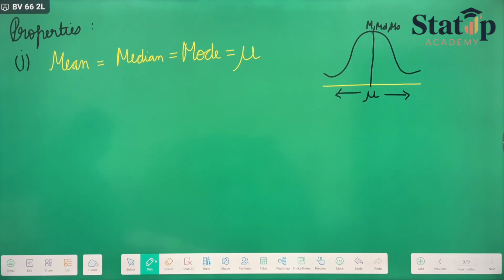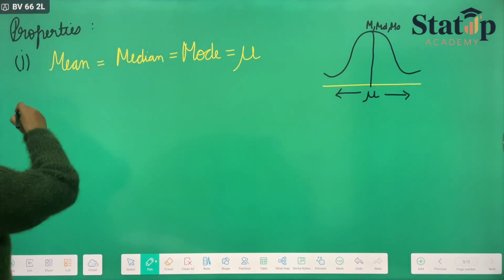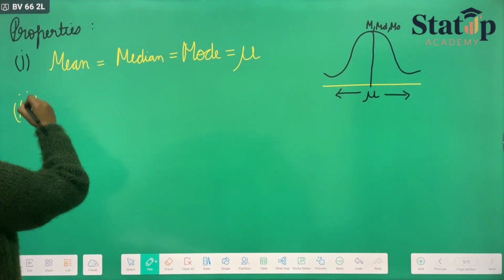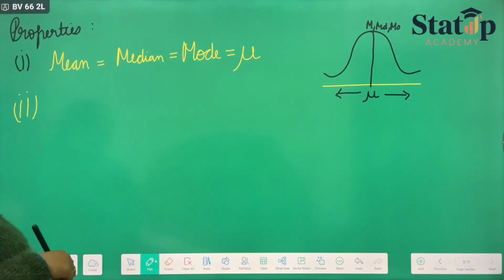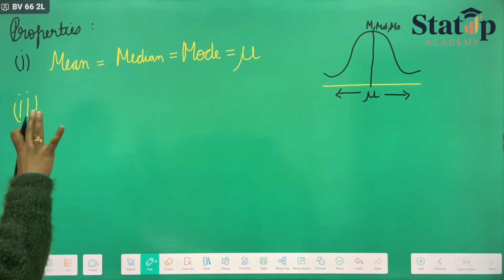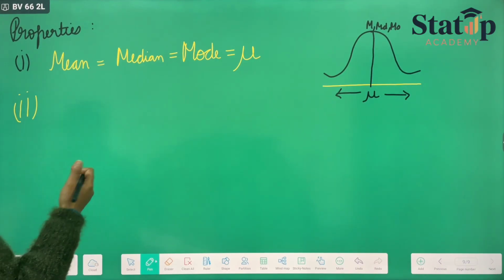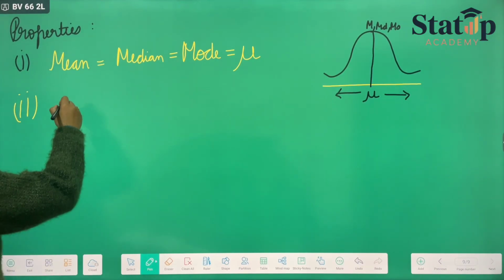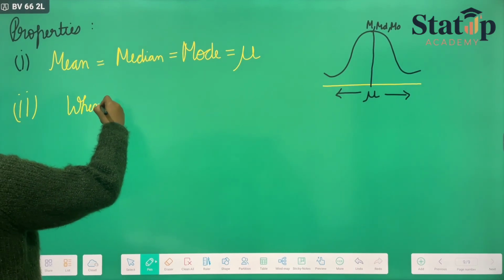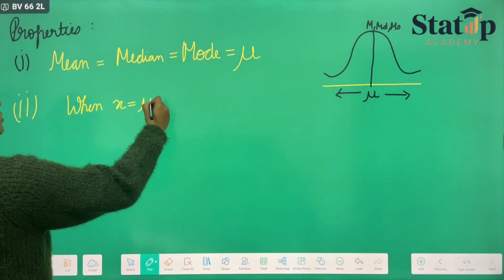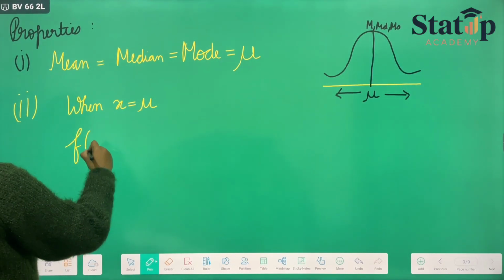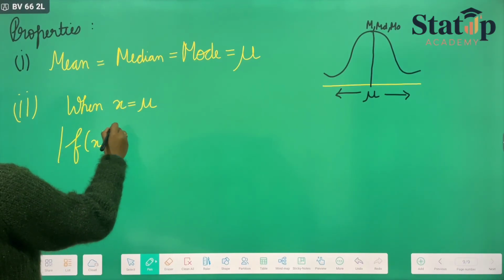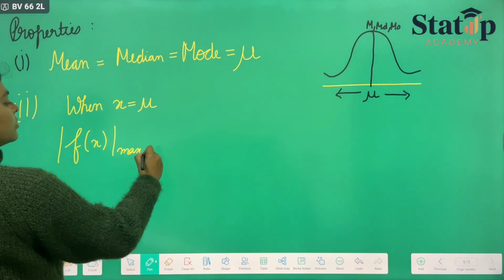Now, at which point is this whole normal distribution maximum? It will be maximum at the mean, when x equals mu. Then our f(x), meaning the pdf, will be maximum.